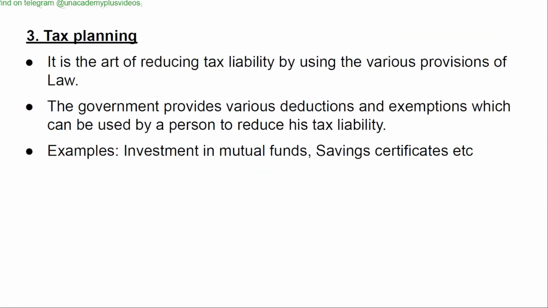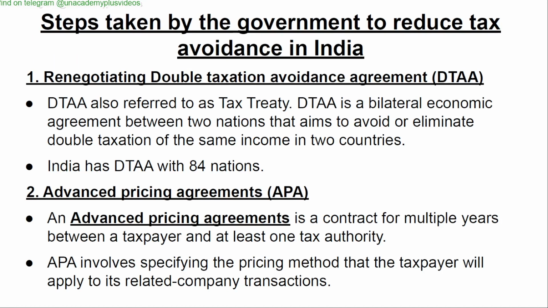Tax planning is the art of reducing tax liability by using the various provisions of law. The government provides various deductions and exemptions which can be used by a person to reduce his tax liability. Example: investment in mutual funds, savings certificates, etc. Steps taken by the government to reduce tax avoidance in India: renegotiating double taxation avoidance agreements.